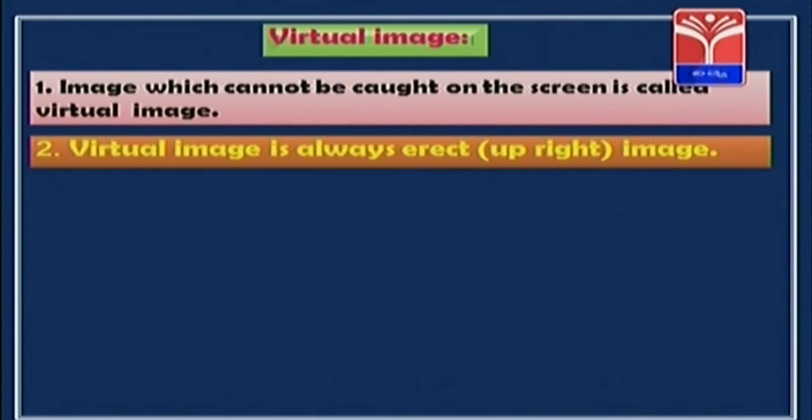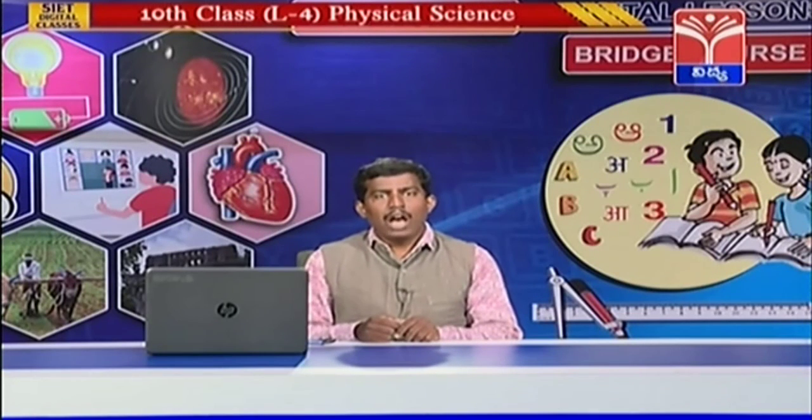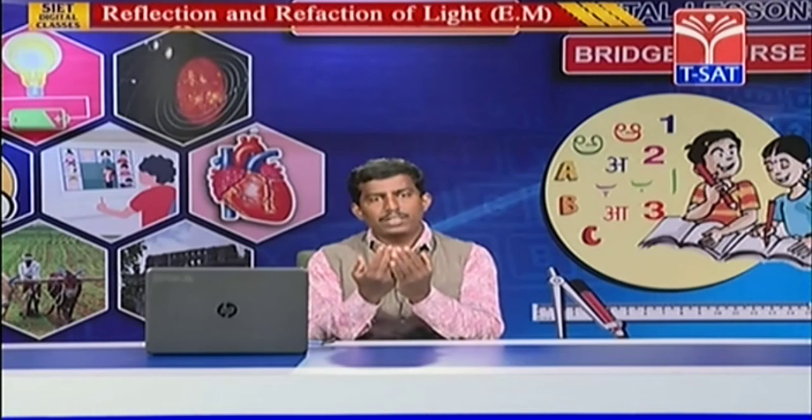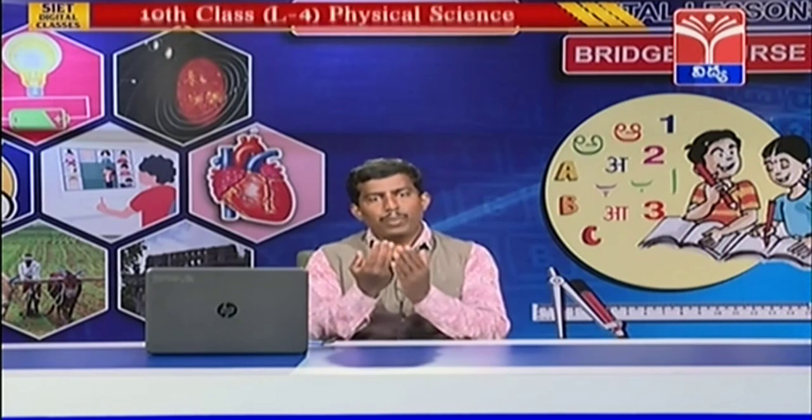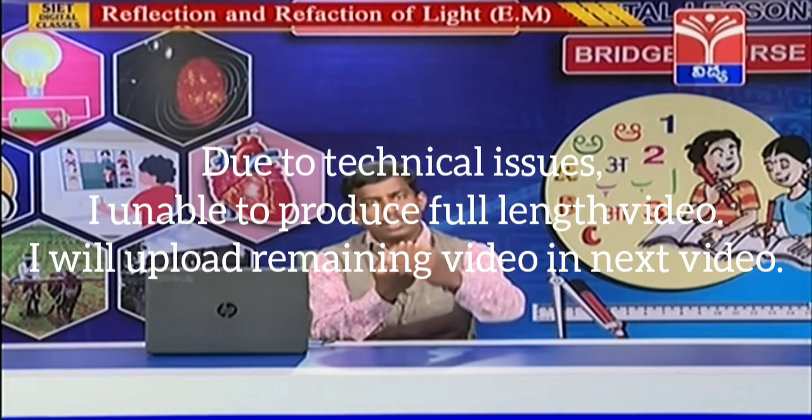Now, we will discuss about virtual image. Image which cannot be caught on the screen is called virtual image. Students, remember, virtual image is always erect image or upright image. Here we can see image formed by plane mirror is the virtual image. When we observe our image in the plane mirror, we can see our image, but if you place a screen behind the plane mirror, we can't get image on the screen.